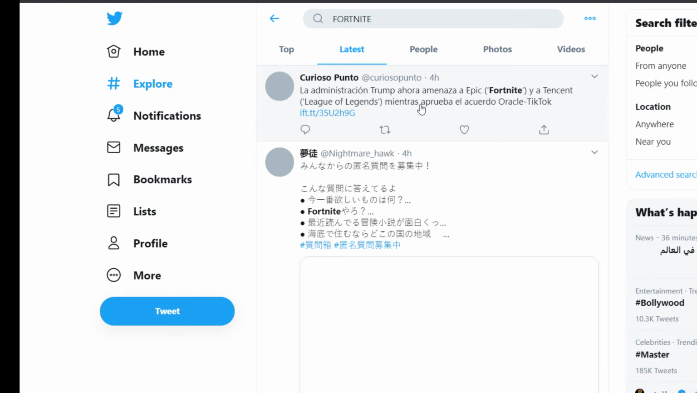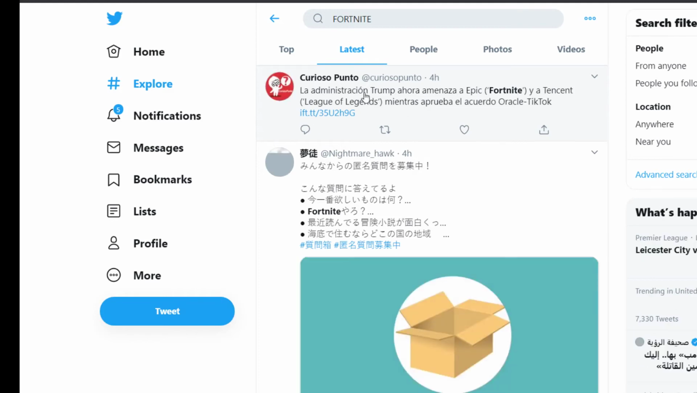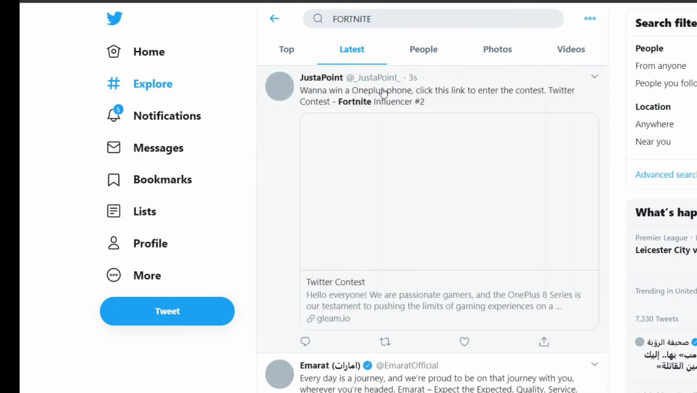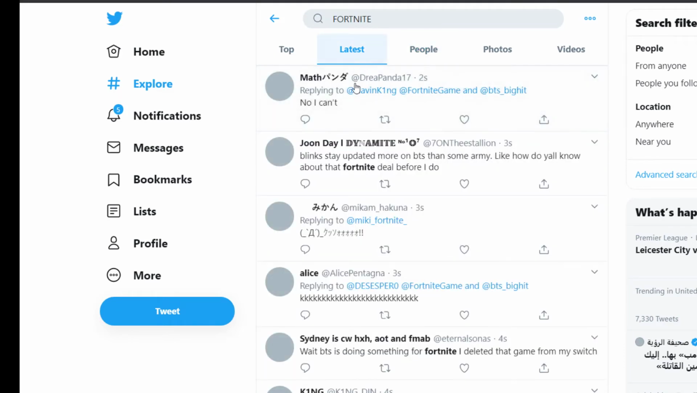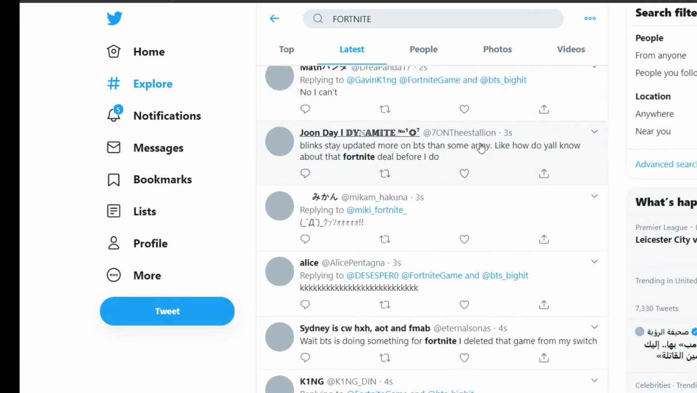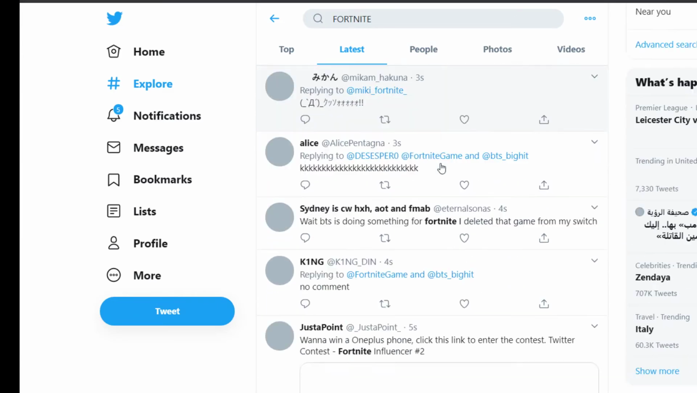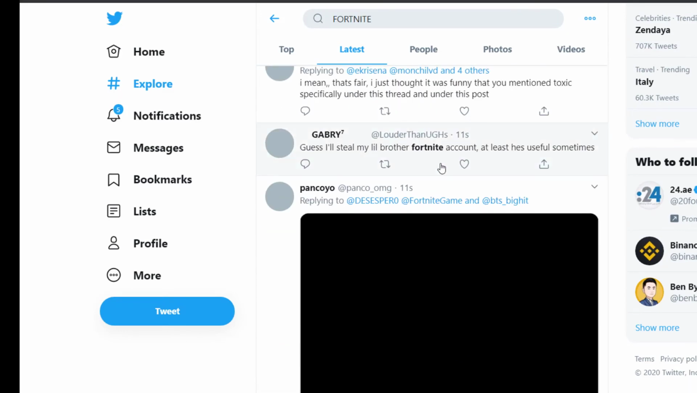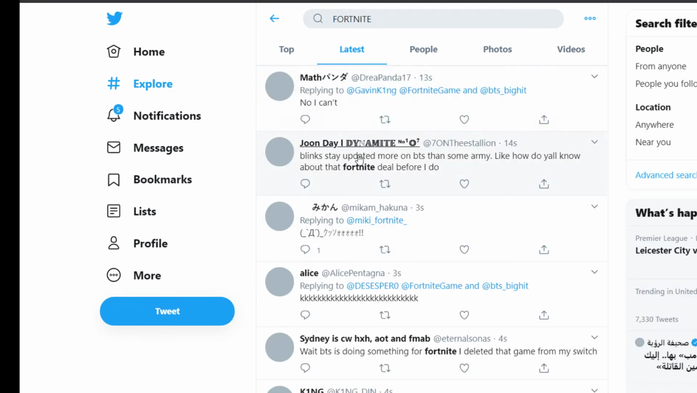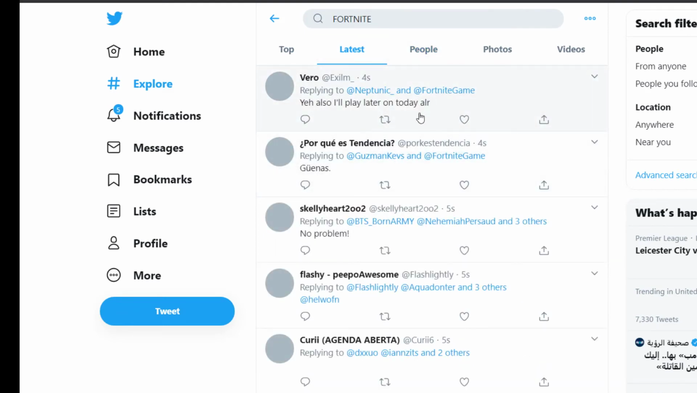You can see all of these people are talking about Fortnite, and I just came here, and people were talking about Fortnite 2 seconds ago, 3 seconds ago. All of these are recent tweets about Fortnite. I just typed Fortnite in the search and clicked latest, and as you can see, people are literally talking about Fortnite in here. If you don't know what I mean, all you have to do is, first of all, tweet your thing.